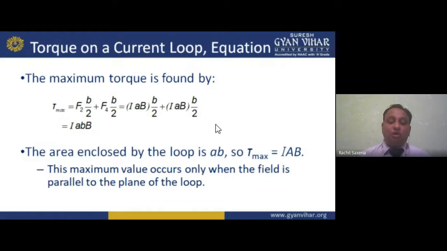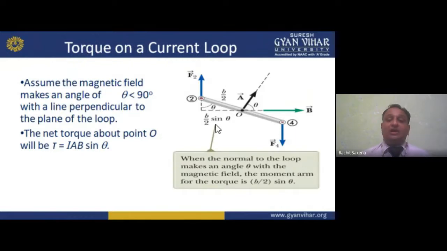That gives you the torque value. Though this maximum value occurs only when the field is parallel to the plane of the loop. Okay, now moving forward, torque on a current loop.